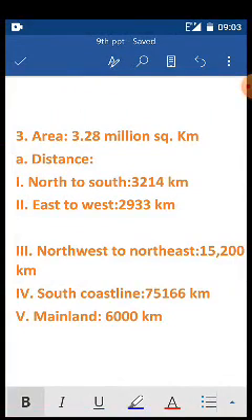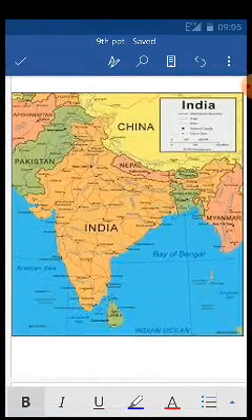Now if we see their distance, their boundary area, let's see in the map. Look at the India map carefully. If you look at the green color on the left side near Gujarat, from there you move to the right side, below that is Mizoram, where the Myanmar country is, right?